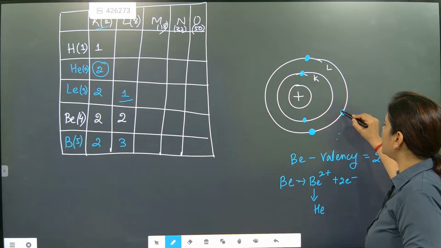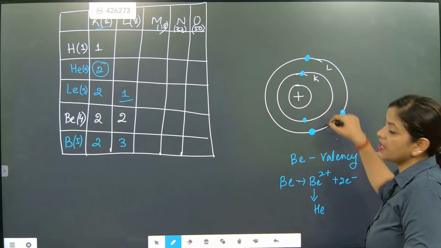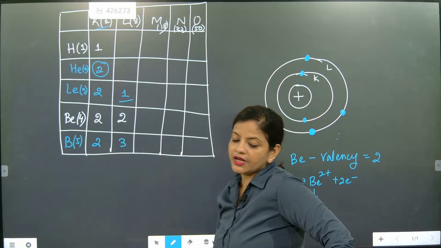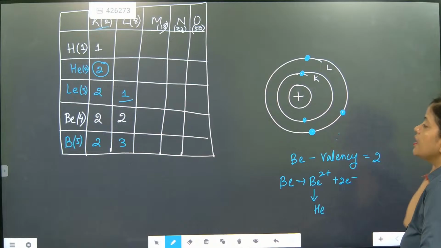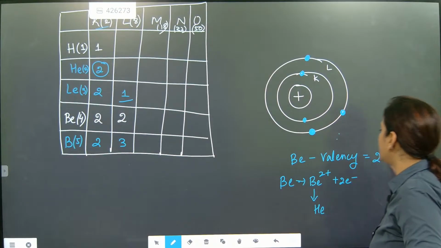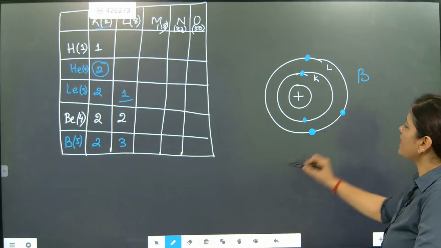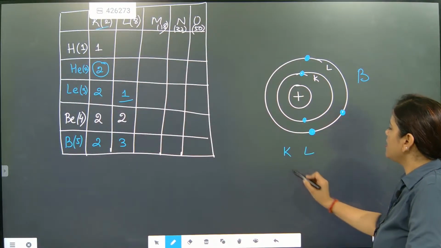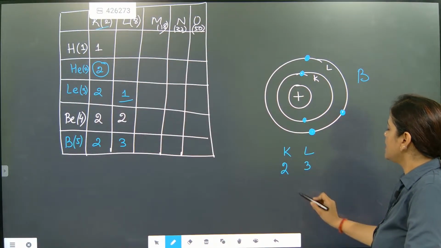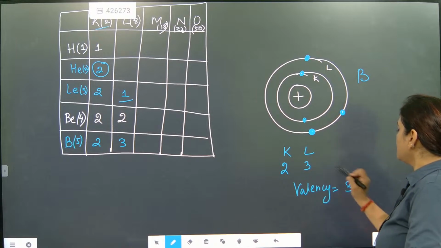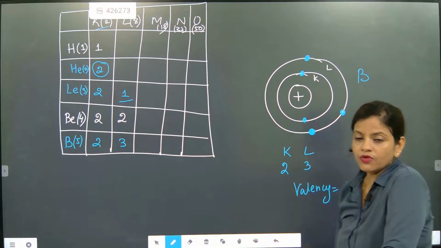Here boron has 1 more electron. Keep some distance between electrons because electrons are negatively charged, so they will repel. So negative charge repulsion is also there. So here the boron structure will be written like this. For boron, K is 2, L is 3. So valency for boron will be how much, beta? 3. Got it?